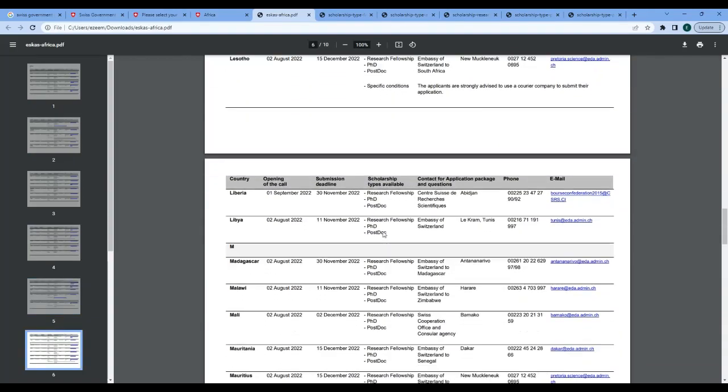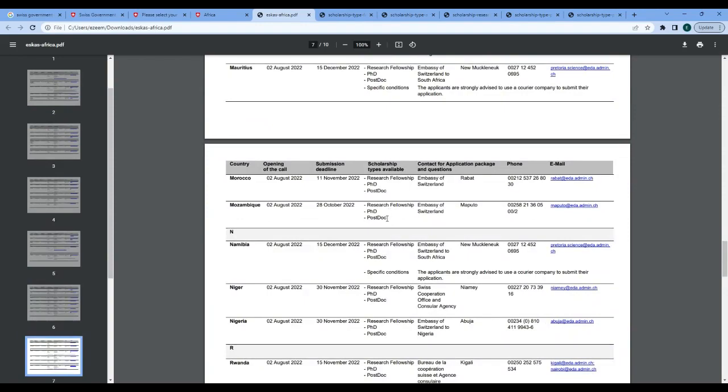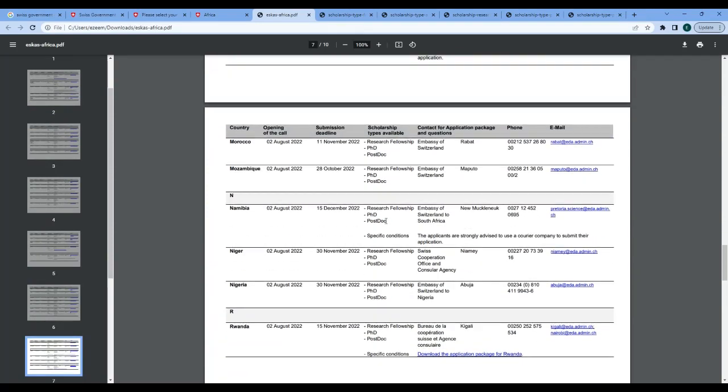I'm scrolling down to Nigeria, my own country, to see what is indicated there. And we're now on N. This application opened on the 2nd of August and is closing on the 30th of November. And we are eligible to apply for research fellowship, PhD, and postdoc.